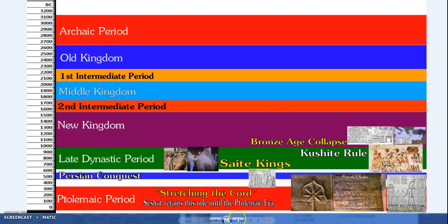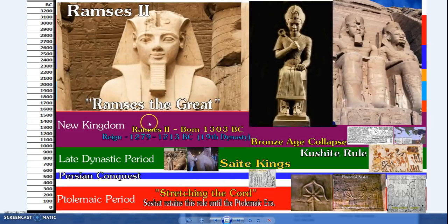Now, prior to the Bronze Age collapse, we get to Ramses the Great. These are some of the statues at Abu Simbel. Very egotistical, let's just say. Really liked stamping. So not only did he stamp his name over many old hieroglyphs and writings, with Ramses stamping his name on top while underneath you can still see the old one, but also many of his works, original works as well, are just monumental.